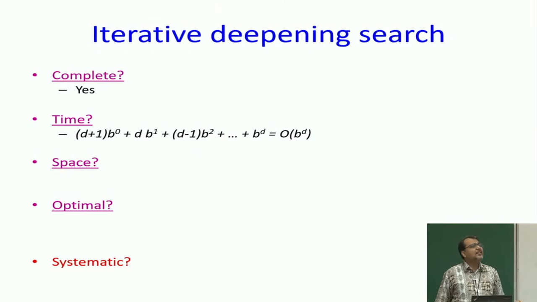At the top, I have only one node. Even if I touch it 100 more times, or 200 or 1000 more times, or d more times, or b square more times, it will not change anything. Everything is dominated by the last layer, b to the d, and that I am touching only once, and so on and so forth.